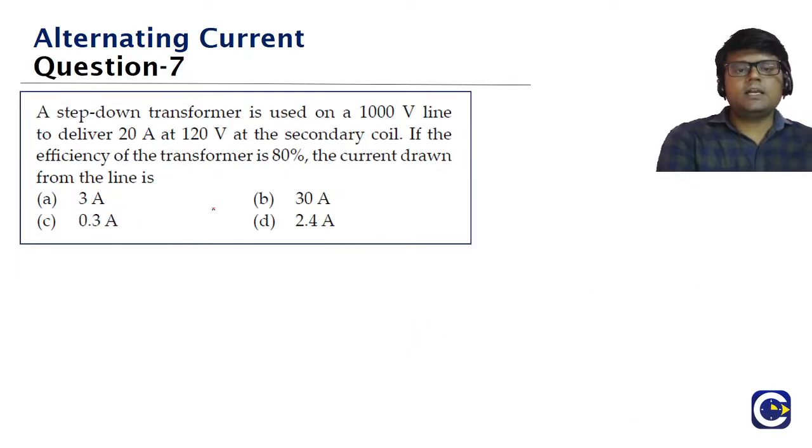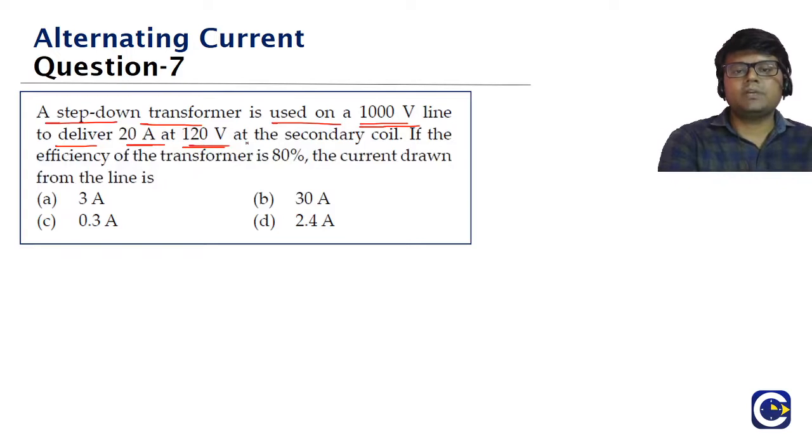This is based on the efficiency of the transformer. Look at this question, guys. A step down transformer is used on a 1000 volt line to deliver 20 amperes current at 120 volt. Means the secondary coil current is 20 amperes.